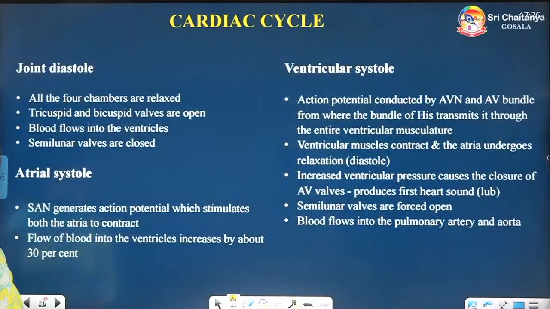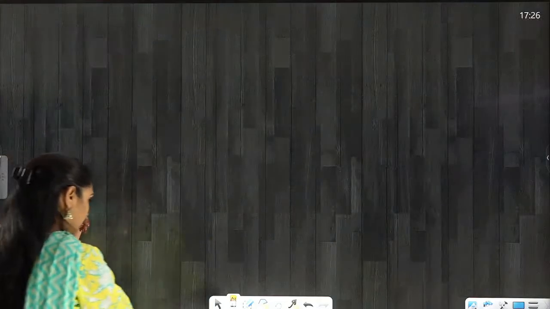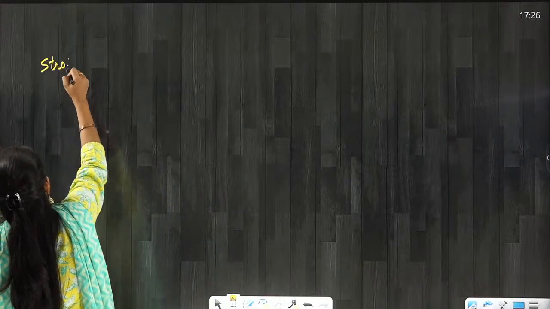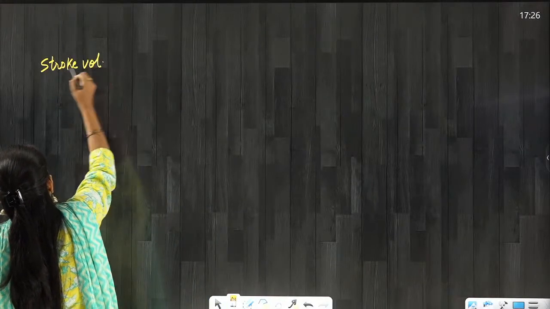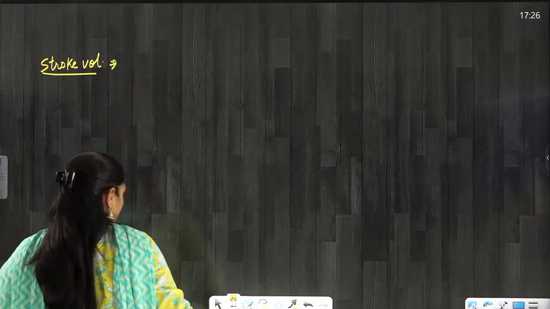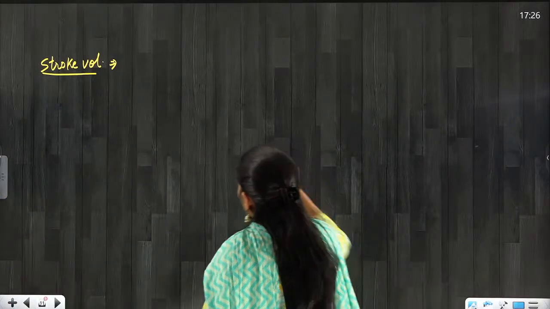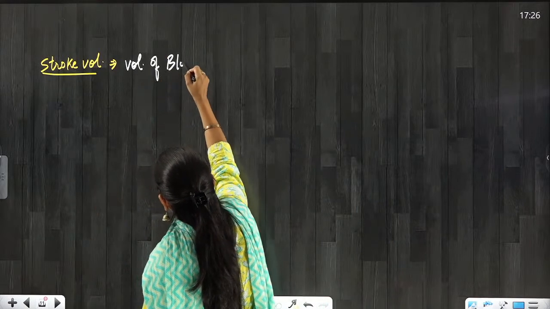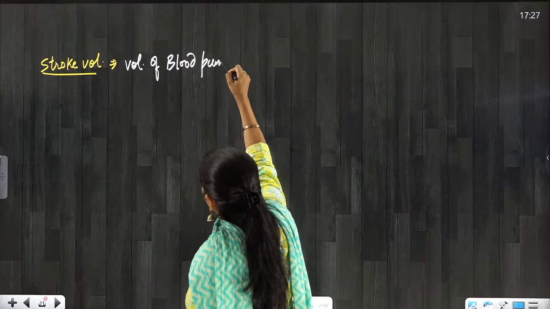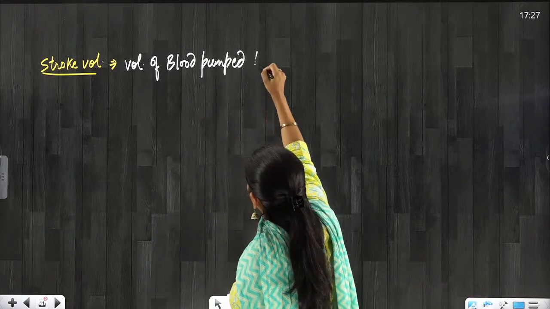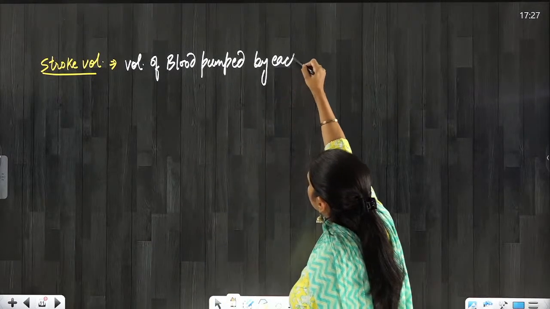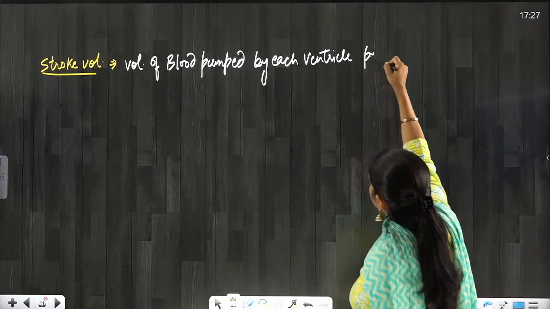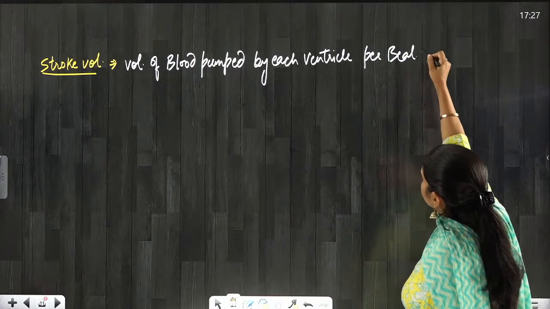That is also one important point. So there is a volume that is known as stroke volume. Beta, stroke volume is the volume of blood pumped by each ventricle per beat or per cardiac cycle.